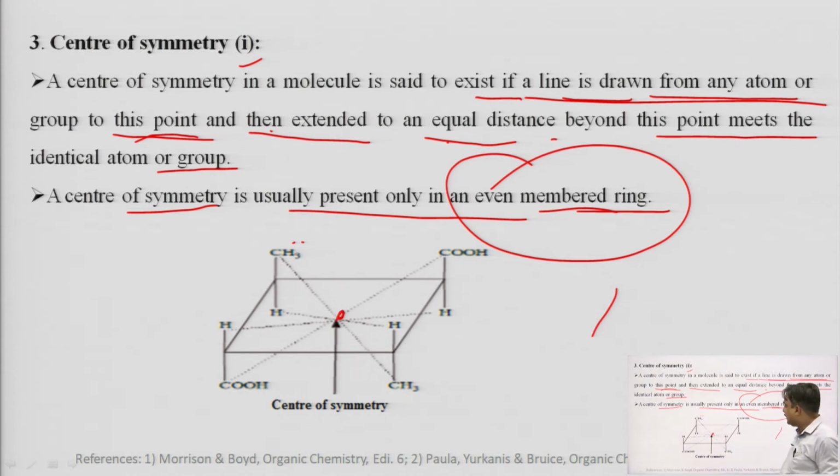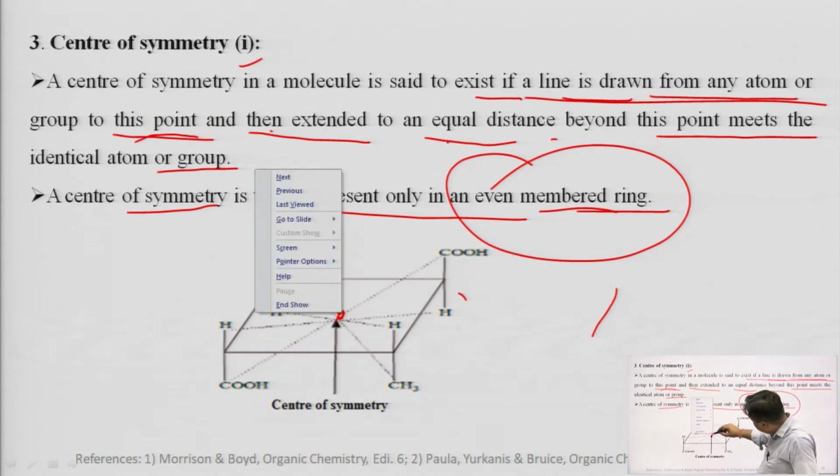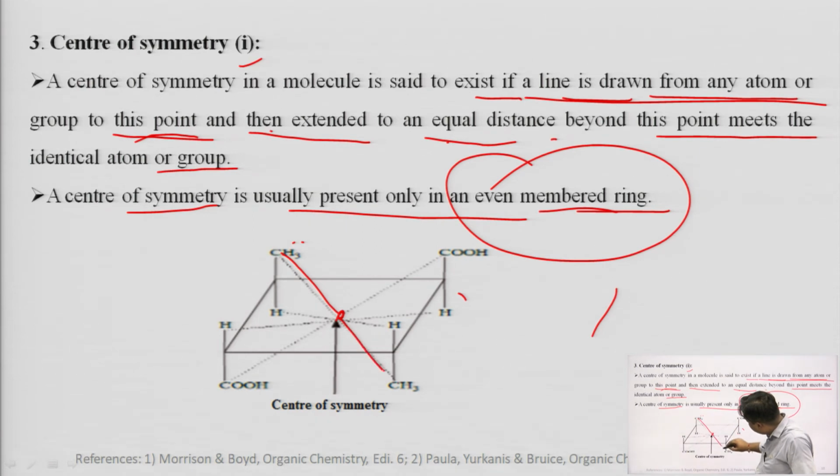A line is drawn from this carbon to this, and when we extend this line up to an equal distance, it will meet the same atom or groups. Then we can say that this is the center of symmetry.